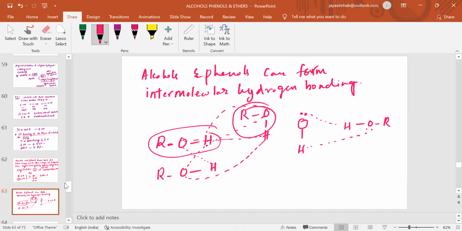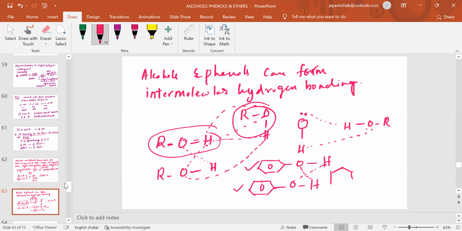Okay, if you see the phenols, also like that. Phenol. So you can take this phenol group OH. Here is another phenol, and another phenol. So it will attract this hydrogen. Like that, here also intermolecular, in between, this is one molecule and this is another molecule. These two are bridged by the hydrogen bonds, attached by hydrogen.